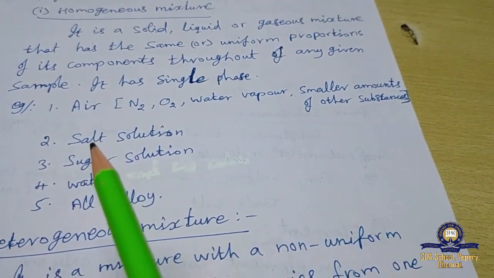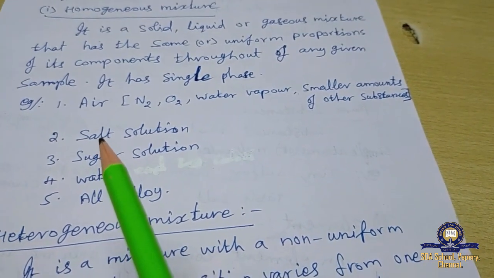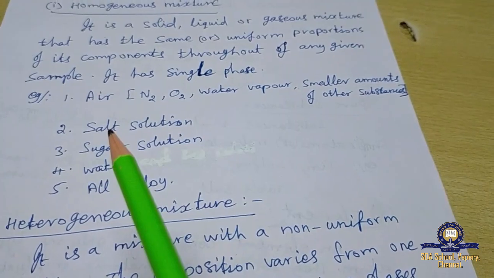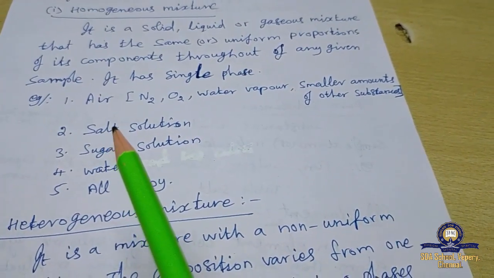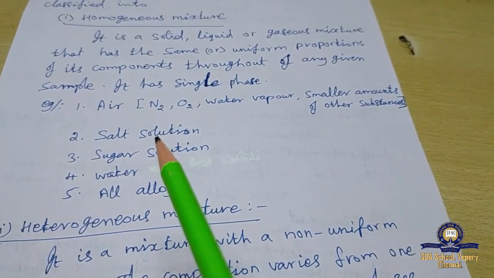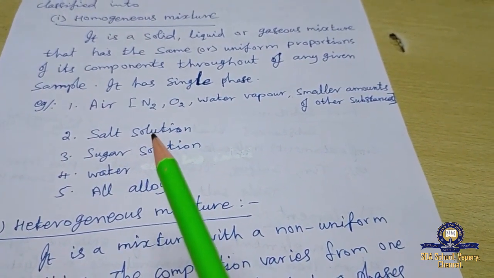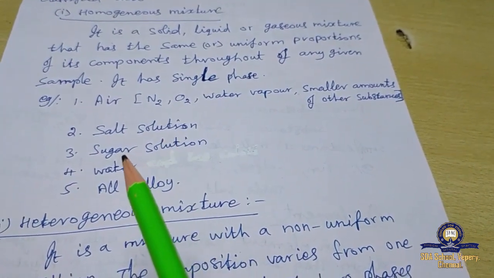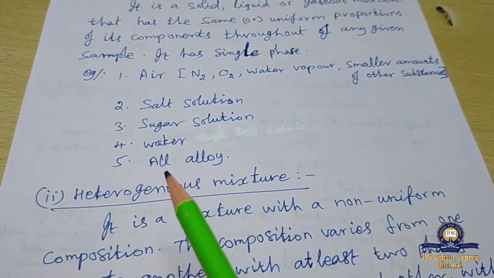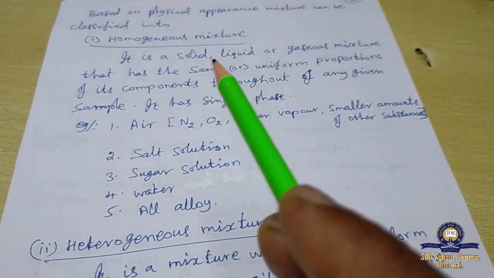Take any salt in the solid state. When you put it into a glass of water, the solid nature of the salt disappears and it becomes a liquid state. That is called salt solution. Here only one phase exists, the liquid phase, as well as sugar solution and all alloys. These are examples of homogeneous mixtures.